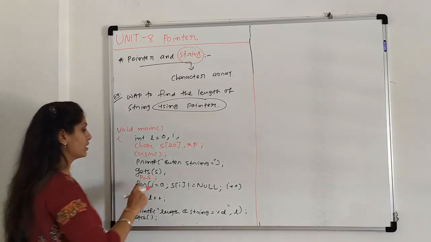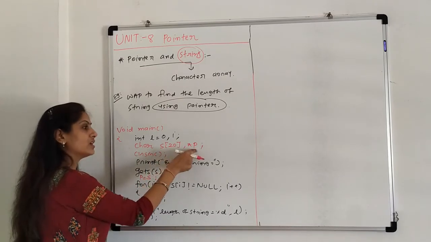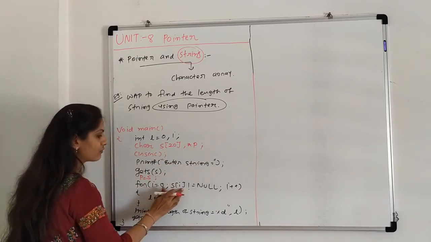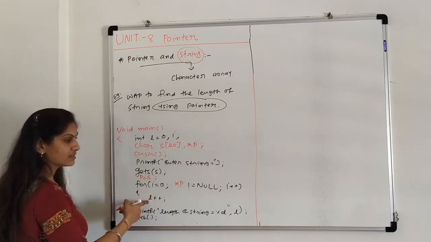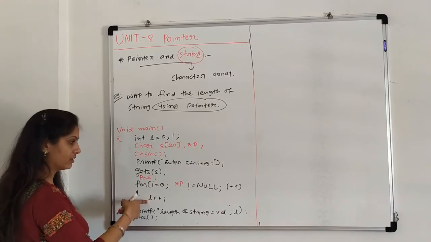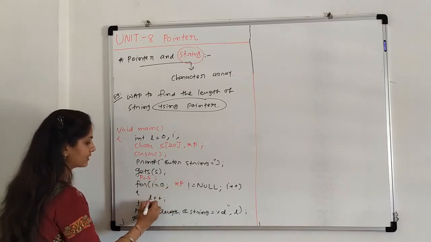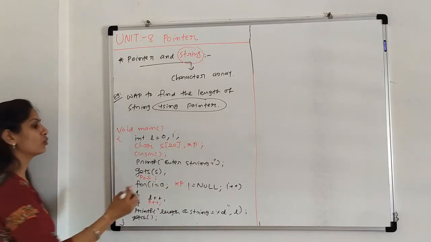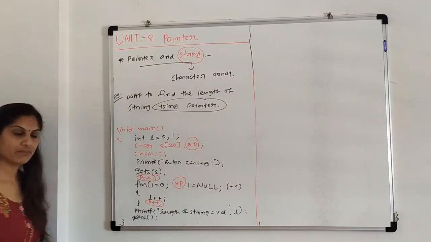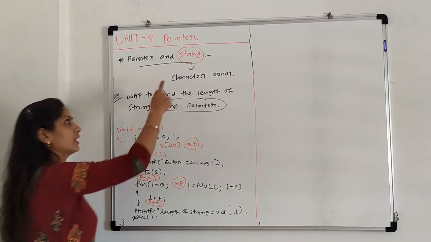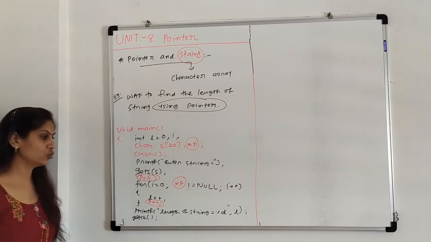Now the third step is what? Where we are using s array, instead of the array, now we have to use the pointer. So here s of i is removed and we are writing star p. l plus plus is there, that counts the length. After removing s of i, we are putting p. The next step is p plus plus. These four steps you have to remember, 1, 2, 3 and 4, whenever you are converting any program of string into a pointer. So this is a program to find the length of a string using pointer.